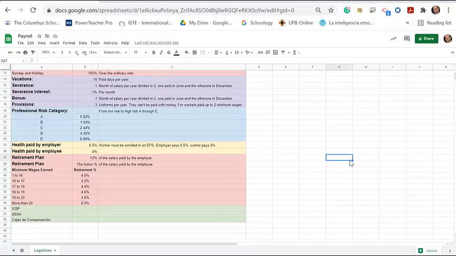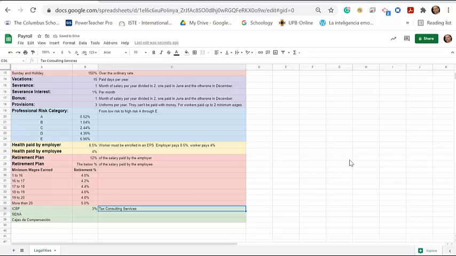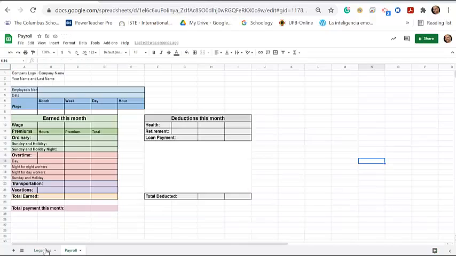Okay, now there are 3 entities at the service of the employees, and they are paid by the employers. These are called ICBF, SENA, and Cajas de Compensación. This is the way they work. You need to pay 3% of the worker's wage to ICBF, which is a tax consulting service. You also need to pay 2% of the wage to SENA, which ensures quality of employment. You need to pay 4% to the Caja de Compensación, which takes care of social security issues.